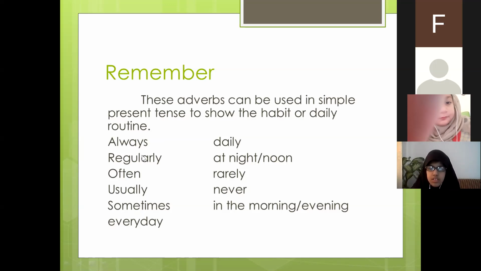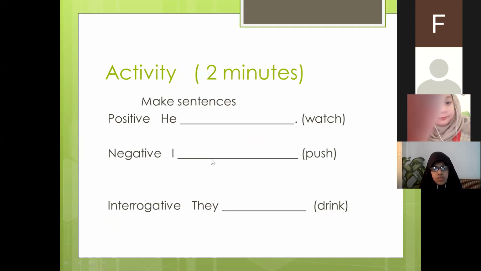Wherever you find these adverbs, you may come to the solution that this is a simple present tense, because they show the habits or the routine. Other than these, daily, at night, at noon, rarely, never, in the morning, evening. These adverbs are to be used in the simple present tense to show the habit or the routine.